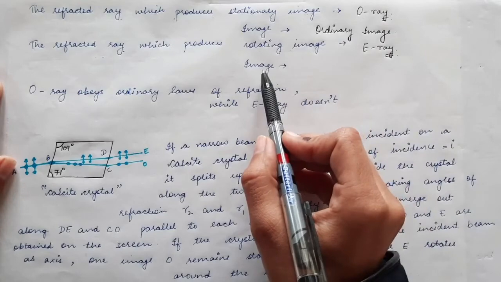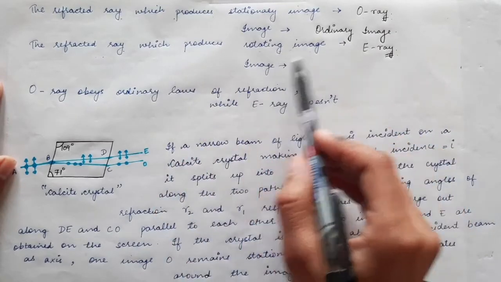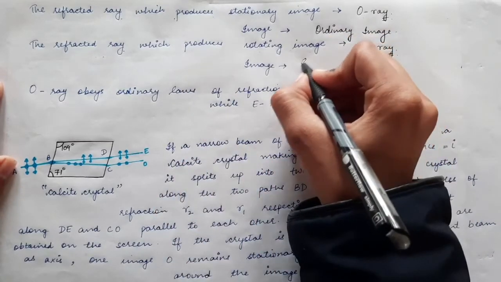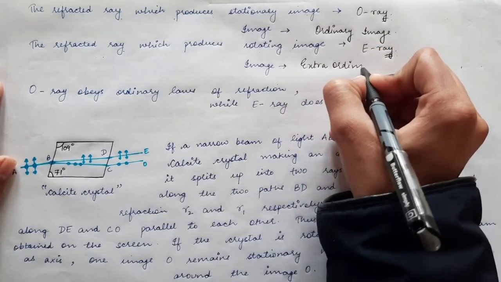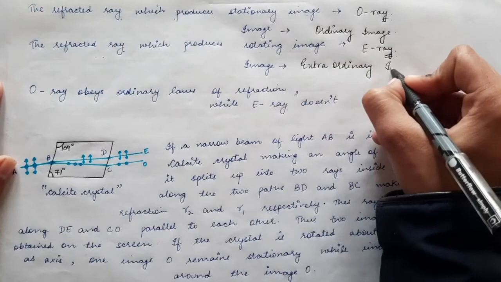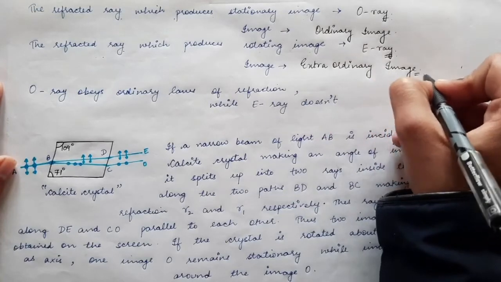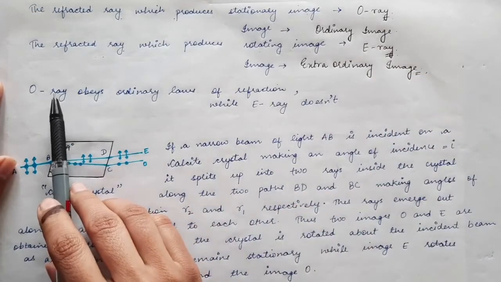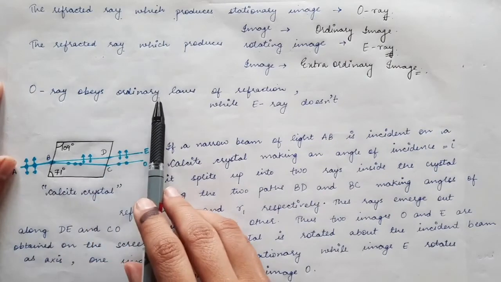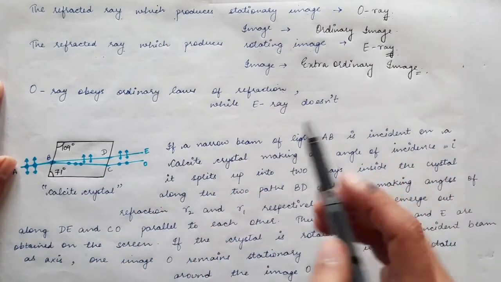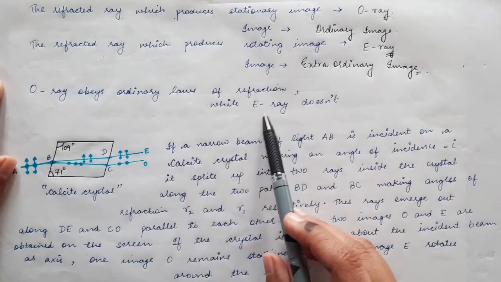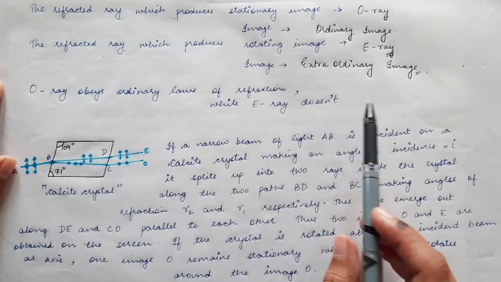And the image which is formed due to this E ray is called the extraordinary image. Now the ordinary ray obeys the ordinary laws of refraction, or we can say it obeys Snell's law, whereas the extraordinary ray doesn't obey Snell's law.